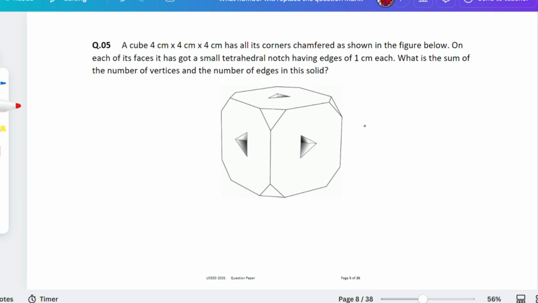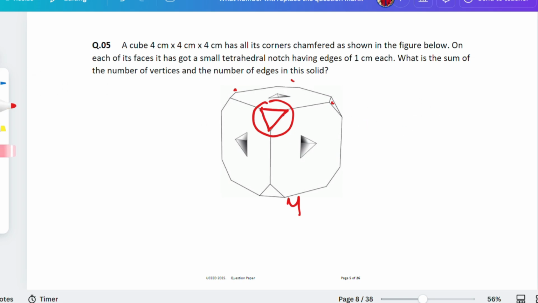I'll be counting with the triangles first, the small triangles. How many triangles do we have? 1, 2, 3, 4, and then there are 4 more at the end. So overall 8 triangles. Now let's write properly.